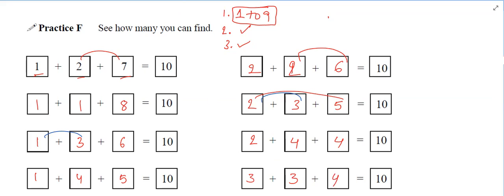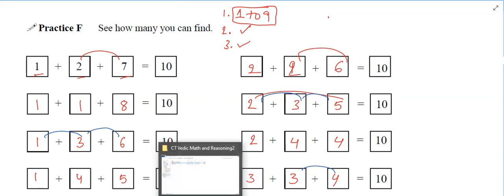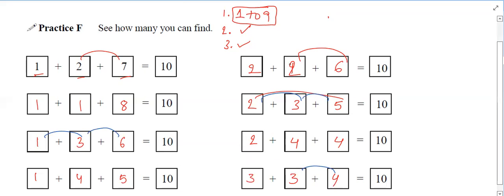And then 3 4 we cannot take, it is already there. 3 5 is there, 3 6 is there, so 3 7 we cannot take. If you check with 4 5 6, almost all the combinations come under these combinations only. So other than these, any other combination you take will be a repetition of one of these.